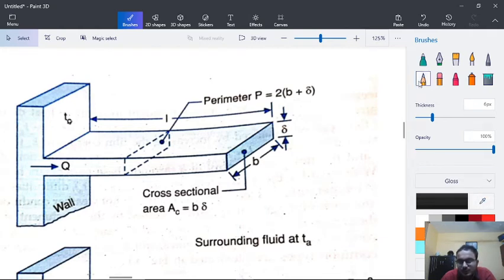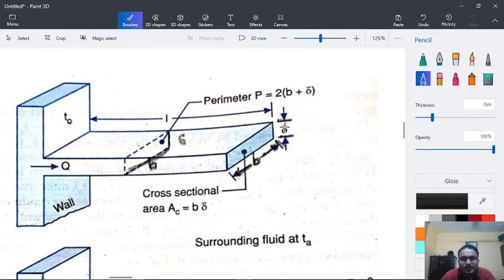First, this parameter is B, that is this line, and this is delta, that is this smallest length you see.